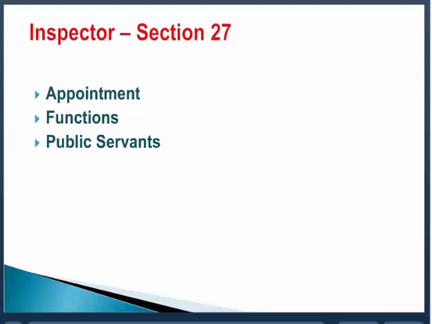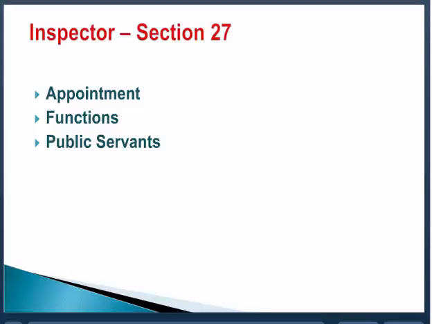Then the question, what are the functions of the inspector? There are 5 functions, broadly speaking, of the inspector. To begin with, number 1 function, he can require the employer to give the information as he may desire, because the inspector is to see that the provisions of this act are complied with by the organization. They are paying the interim bonus, minimum bonus, maximum bonus, set on, set off, and so on, within the specified time.